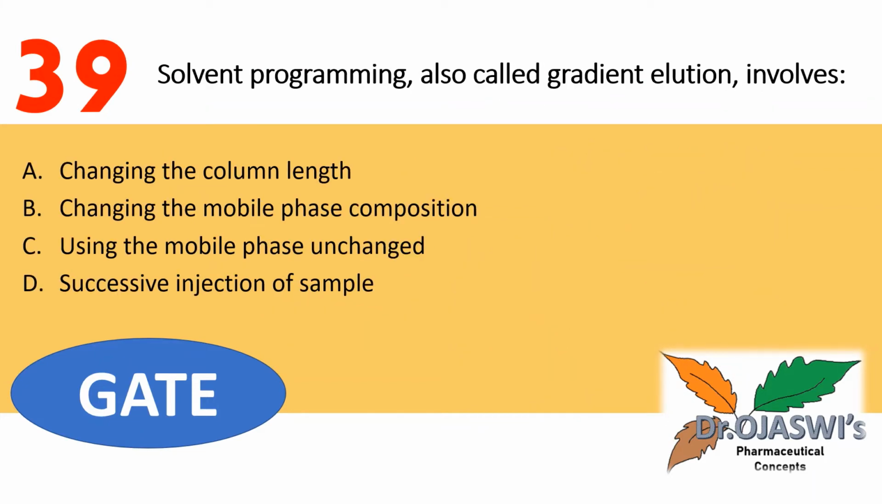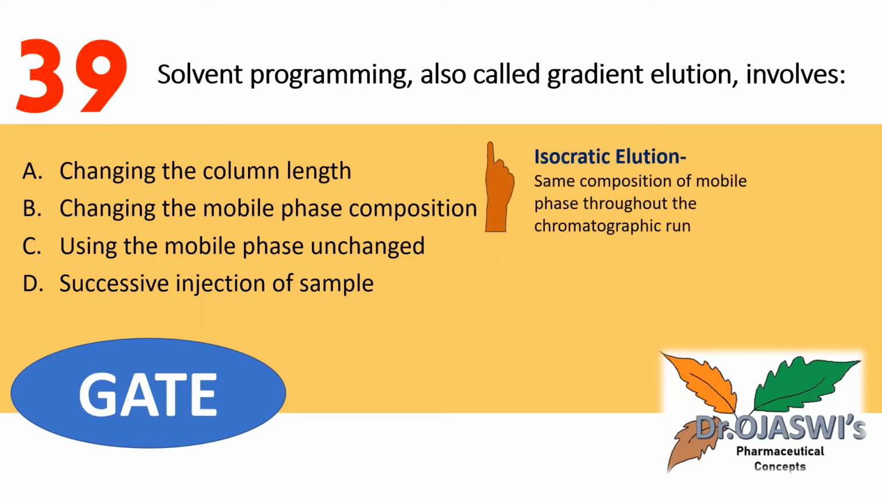Our next question is: solvent programming, also called gradient elution, involves what among the following? There are two types of elutions we have studied: isocratic elution and gradient elution. Isocratic elution, the first one, means the same composition of mobile phase is maintained throughout the chromatographic run.